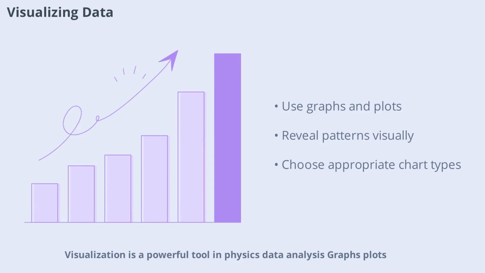Visualization is a powerful tool in physics data analysis. Graphs, plots, and diagrams help us see patterns and relationships that might not be obvious from raw numbers alone. For example, plotting position versus time can reveal the motion of an object, while a histogram can show the distribution of measurement values. Choosing the right type of graph is important: line graphs for trends, scatter plots for correlations, and bar charts for comparison. Effective visualization makes complex data easier to interpret and communicate.